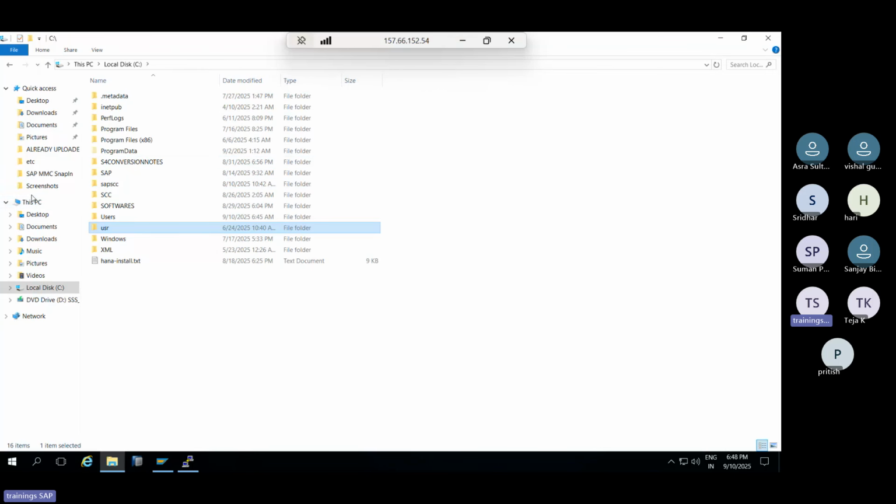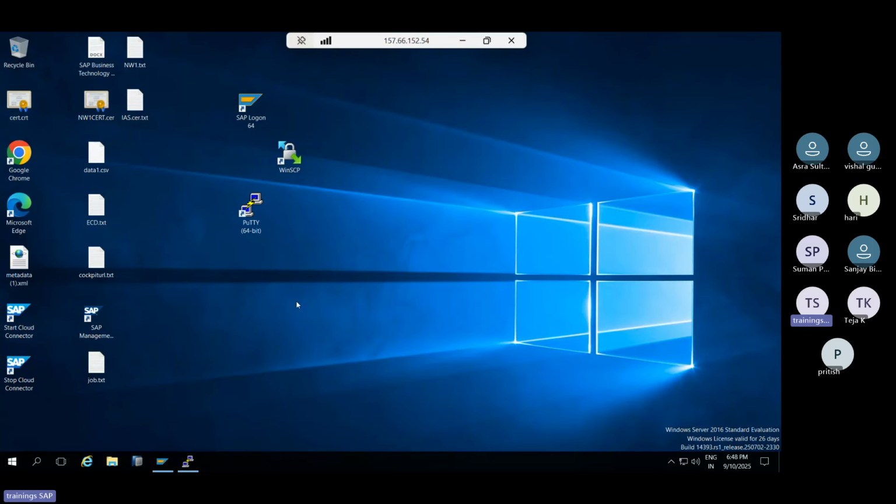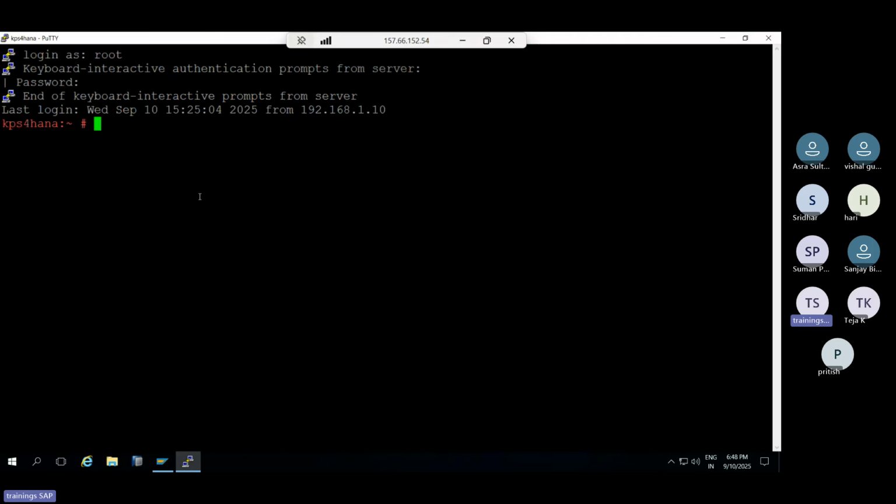But what about Linux? In Linux, we need to use commands. Commands are very important here. Linux commands are very important to operate it. You don't require many commands. Just some commands are very important so that we can use them to operate it.